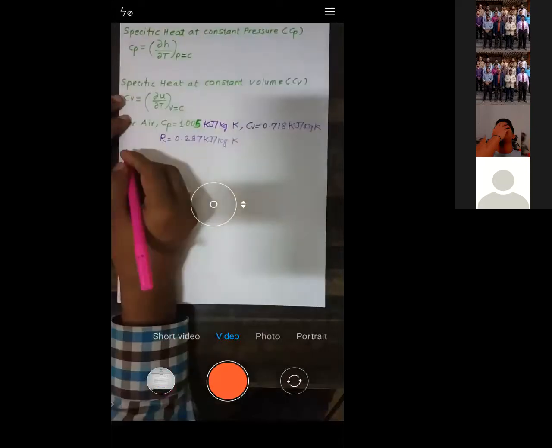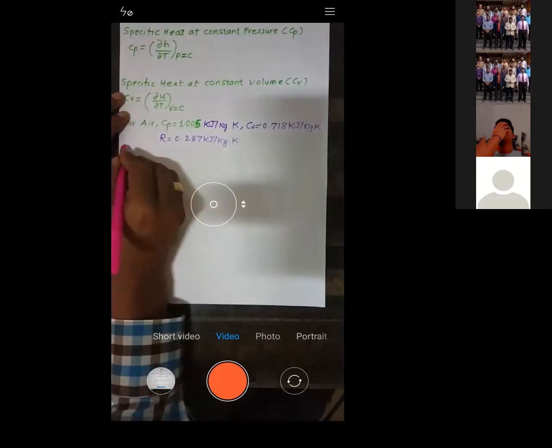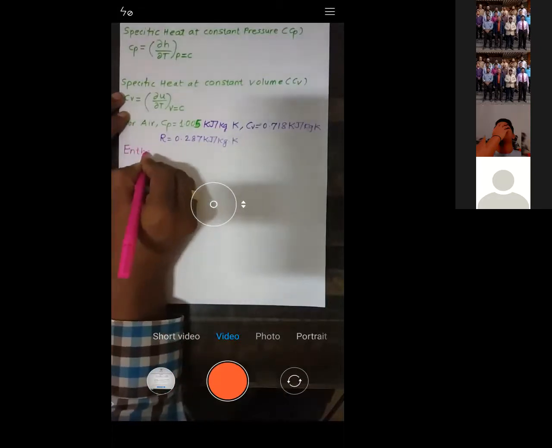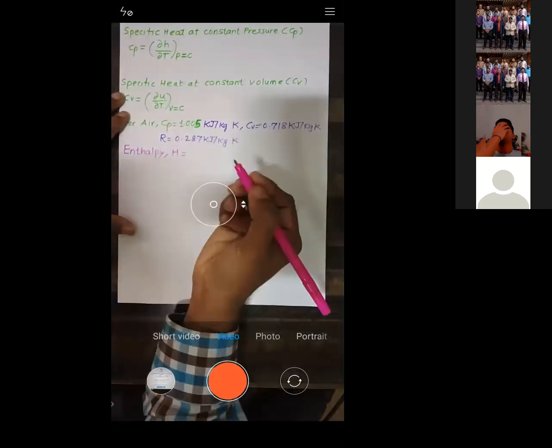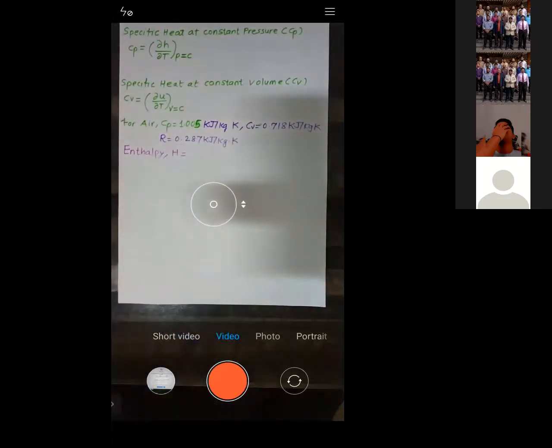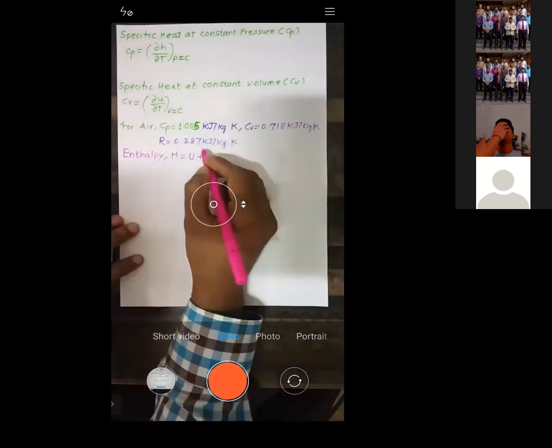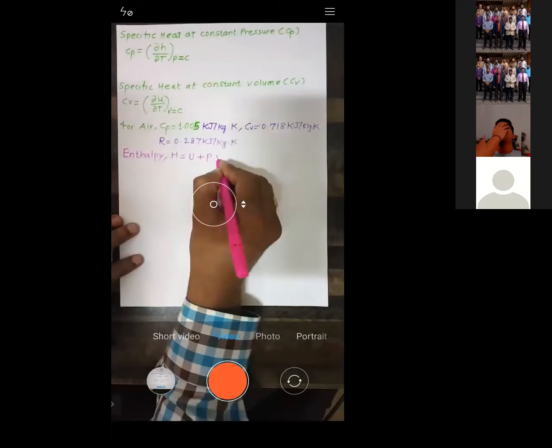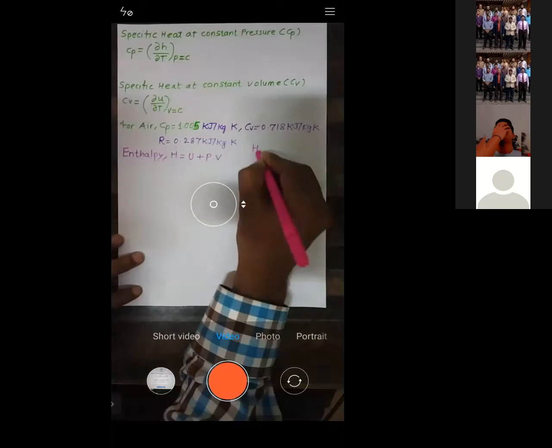Try to understand what I'm explaining now. Enthalpy is indicated by capital H. H is equal to internal energy U plus the product of pressure and volume, PV.